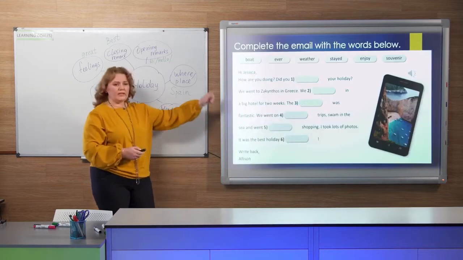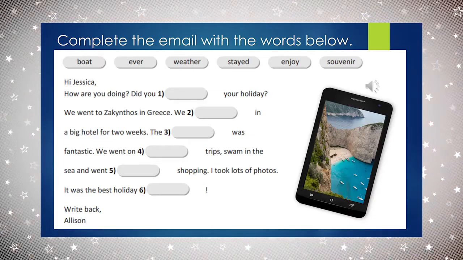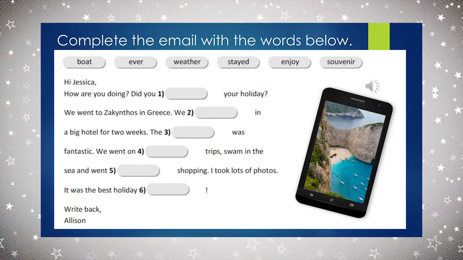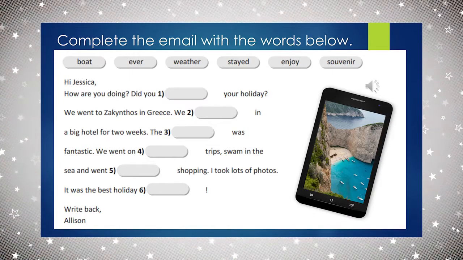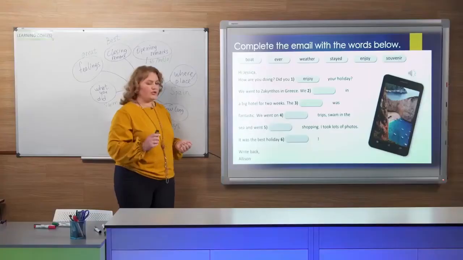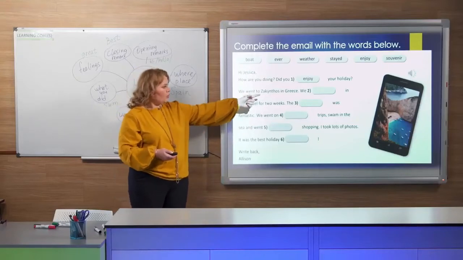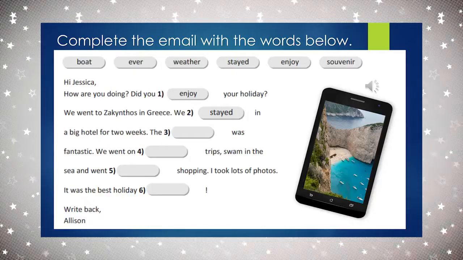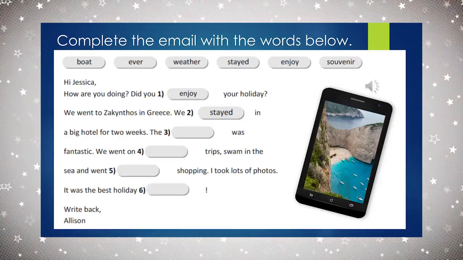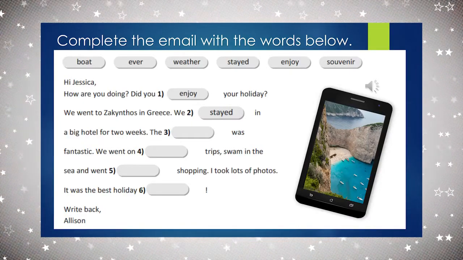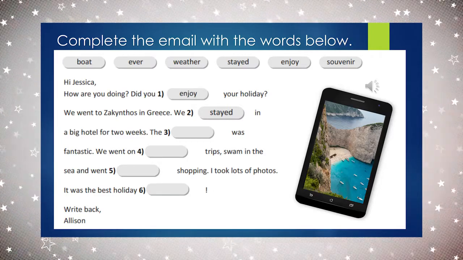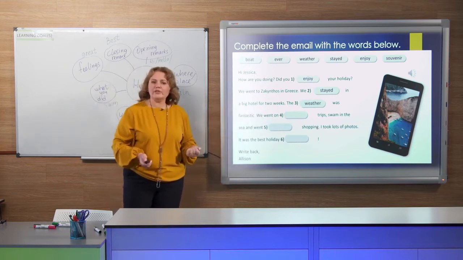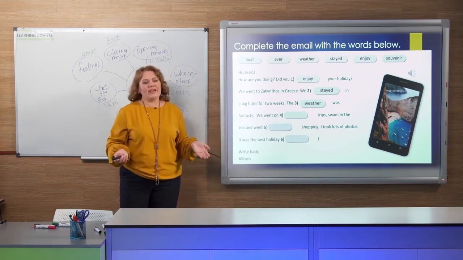Now, help me to fill in the words. So we have boat, ever, weather, stay, enjoy, and souvenir. Let's go. Did you enjoy your holiday? What is going to be there? Yes, enjoy. The next one, we in a big hotel. What did we do in a big hotel? Yes, we stayed. Correct. Number 3 was fantastic. What was fantastic? Do you remember? Yes, the weather. We went on trips. What kind of trips? This is Greece. We have a lot of boats there.